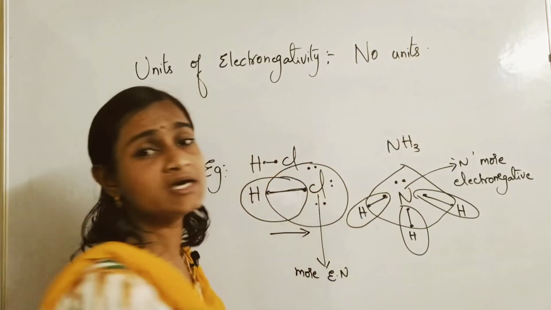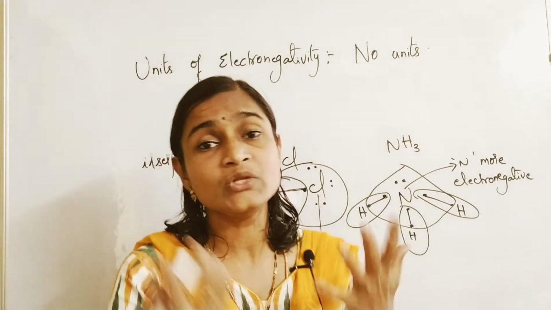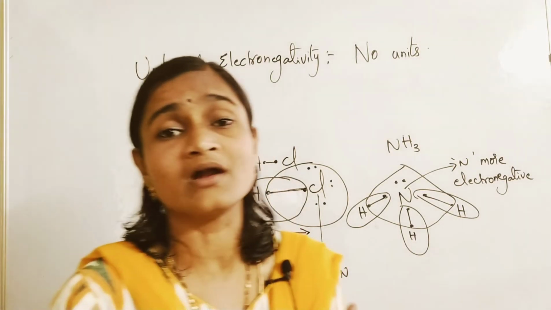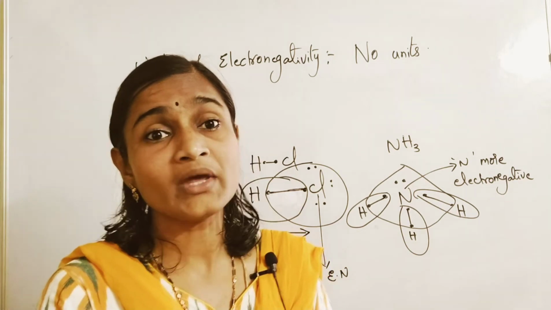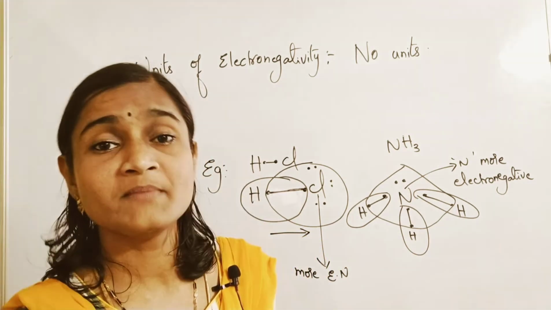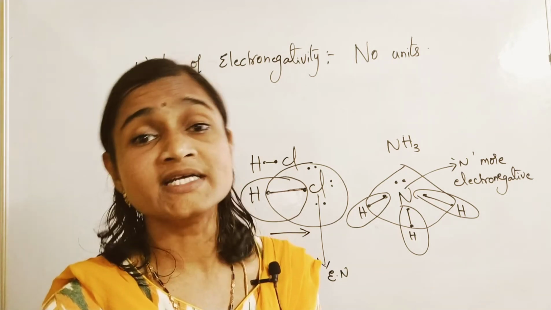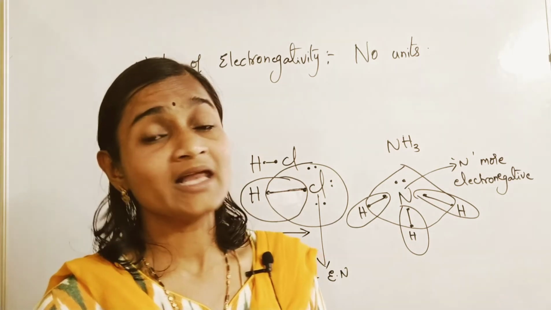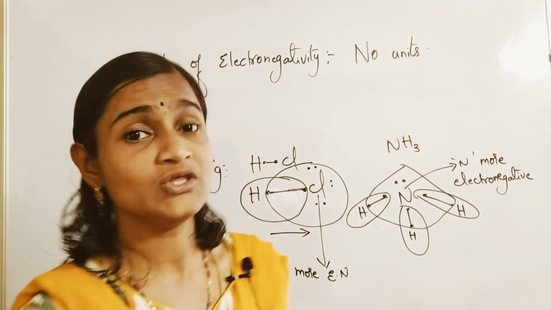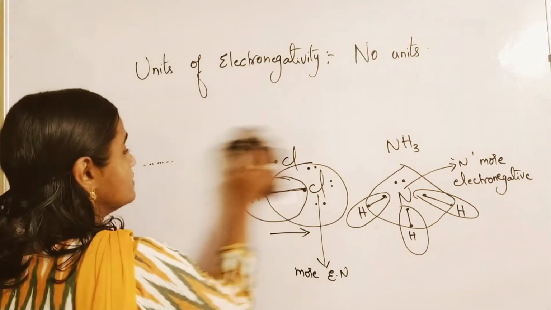We don't measure electronegativity with any units because it's a tendency of what? A bonded atom. So please remember this point. You will be getting this in the objective questions. If they ask electronegativity units, then you will say electronegativity does not have any units.